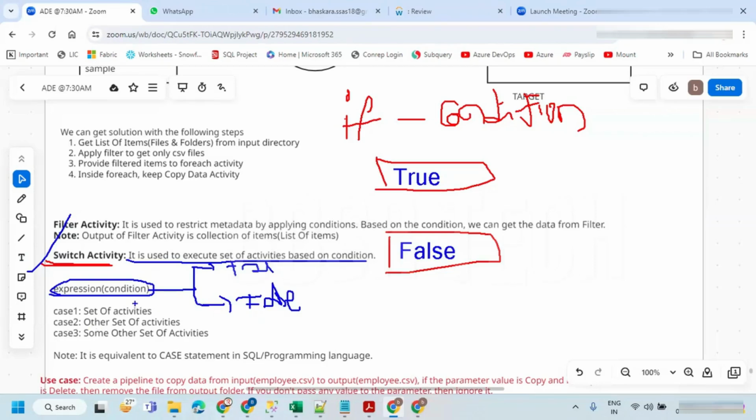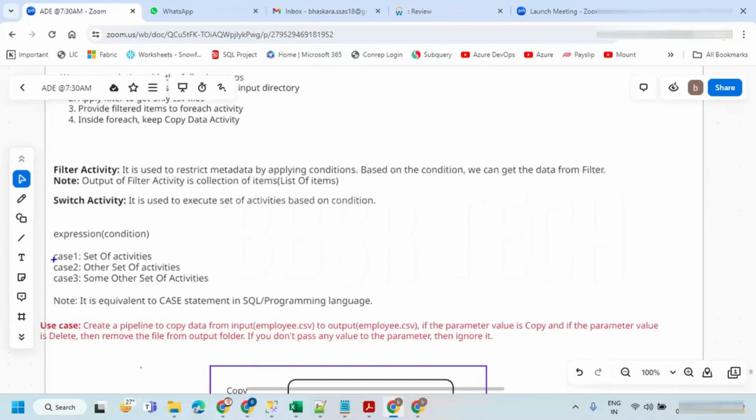Let's say, for example, I'm going to write a case. If the expression value is equal to case 1, then I want to execute a set of activities. What those activities are depends on the business requirement. If the expression value is equivalent to case 2, then another set of activities will be executed.